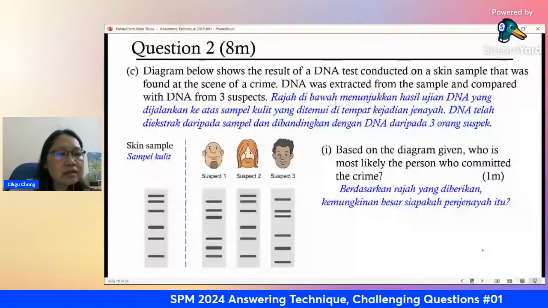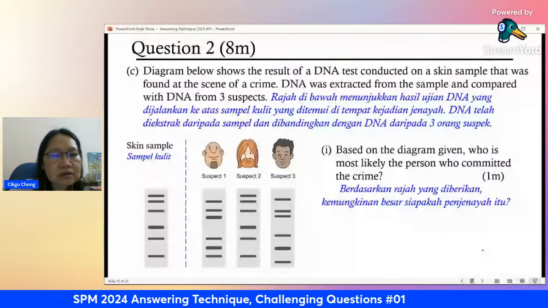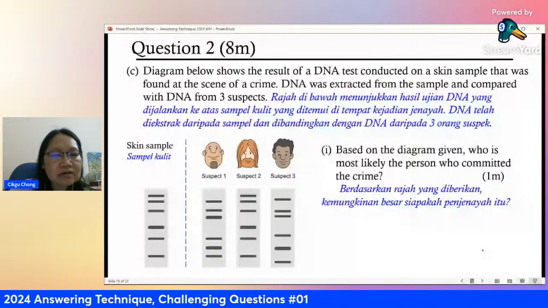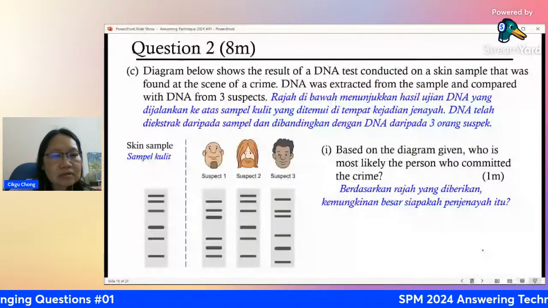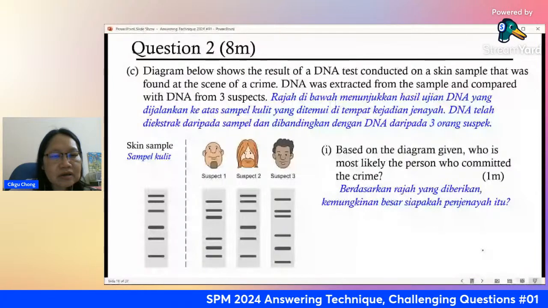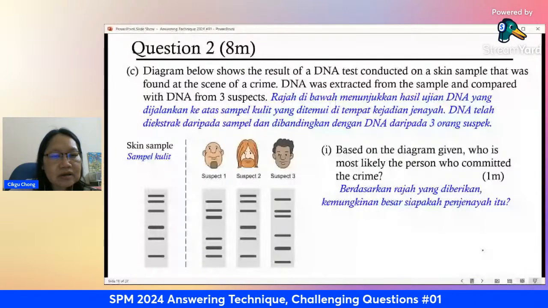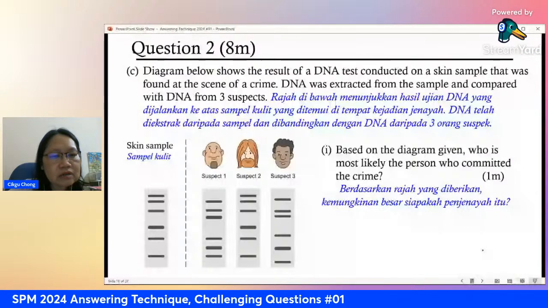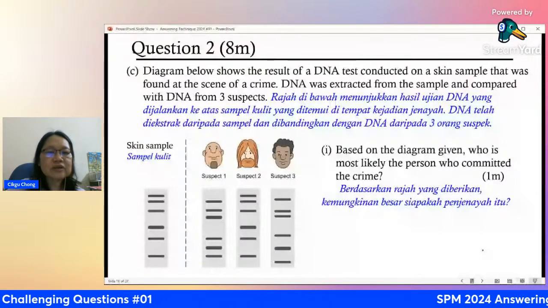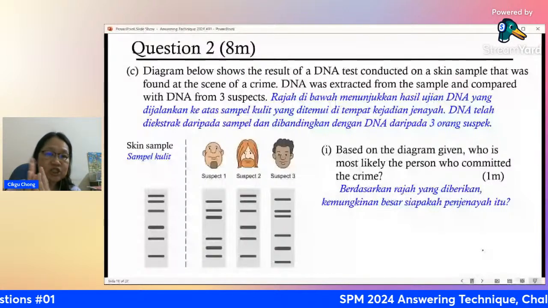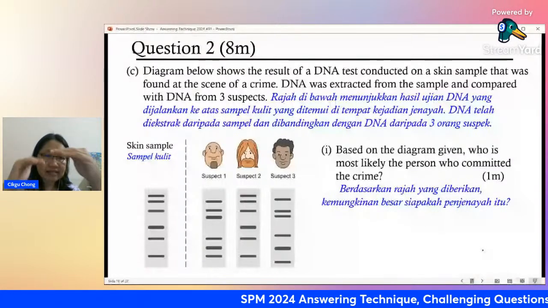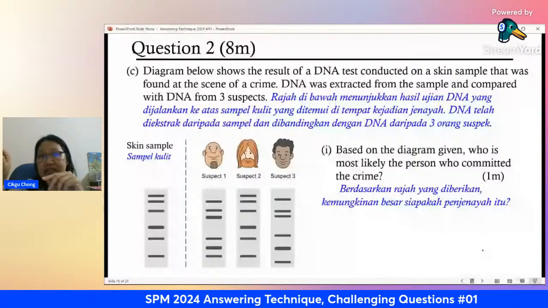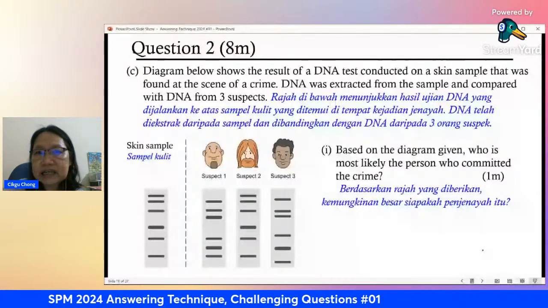Then this one, this one has, right? This one doesn't have. This one has. All right, and then I'm going to go down. This one doesn't have, and you go to the next one. Here. So this one and this one. You see which one has the most matches of the band. Band is all these lines that you see. All the lines that you see on the DNA.